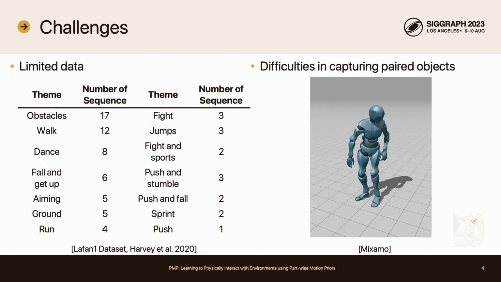However, existing motion capture datasets cannot extensively cover the range of real-world motions. For example, if you see the statistics of Lafan1, which is one of the popular motion datasets, the data distribution is biased to certain types of motions. Also, it is not easy to concurrently capture the interacting hands and body with the paired objects due to the occlusion or intricate movement of hands.